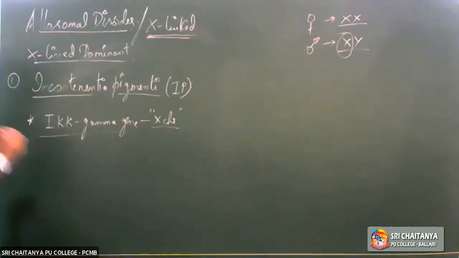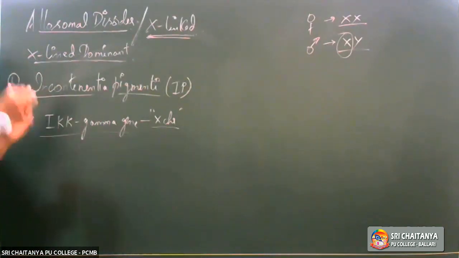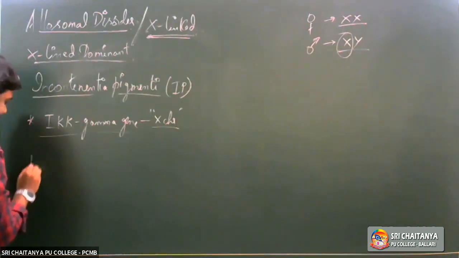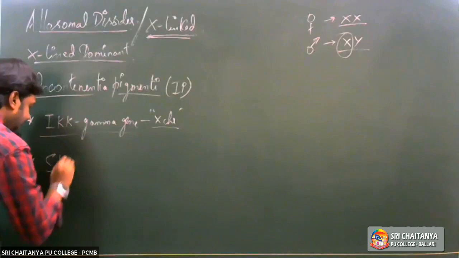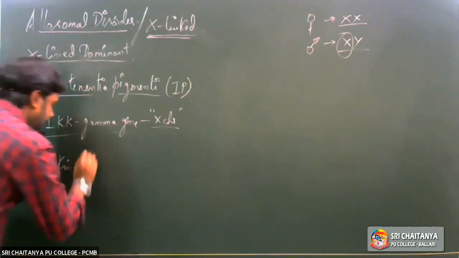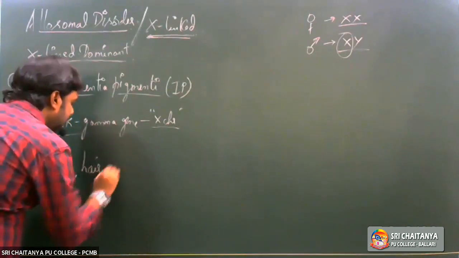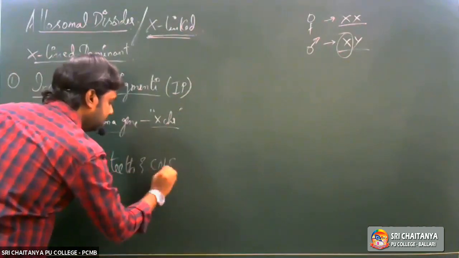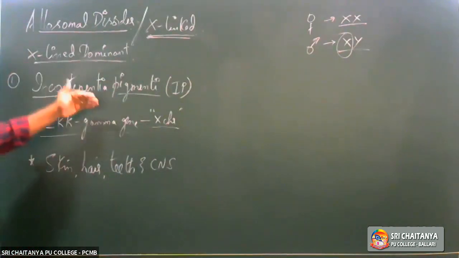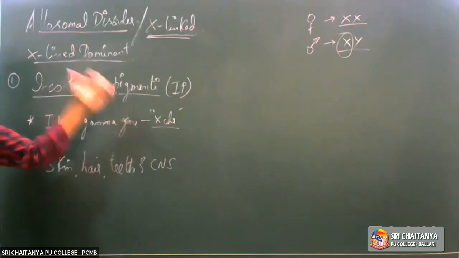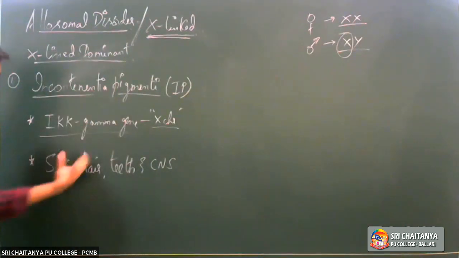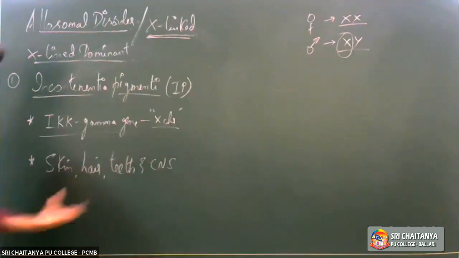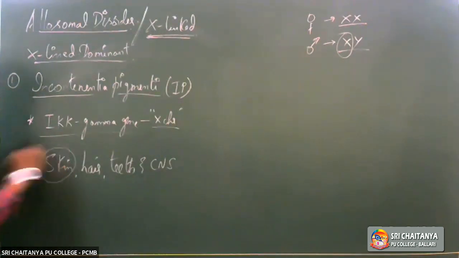Now, what are the effects seen in that individual because of that mutation? This mutation will have its effect on the skin, hair, teeth, as well as the central nervous system. But among all of this, the major effect is seen on the skin.